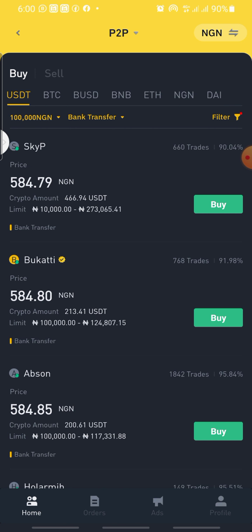If you buy at that rate from 20,000 naira, which is 582, then sell at this place, it will be a difference of 2 point something. That 2 point something is what you can use to make money, because that 2 point something times that $171, which is the 100,000 naira, will give you 383 naira.